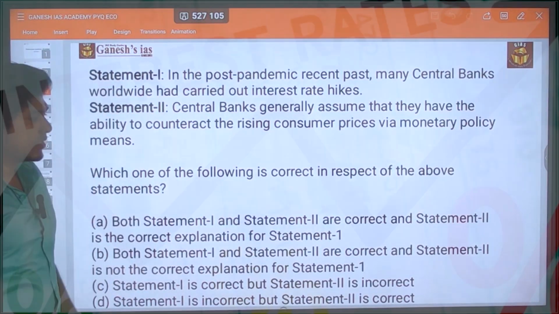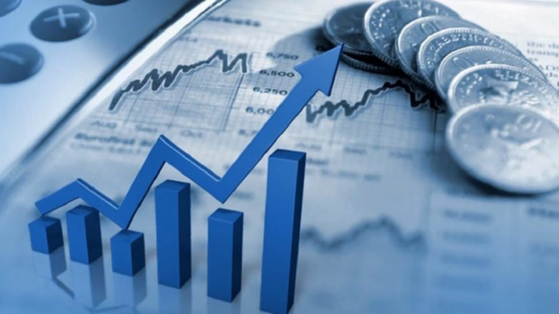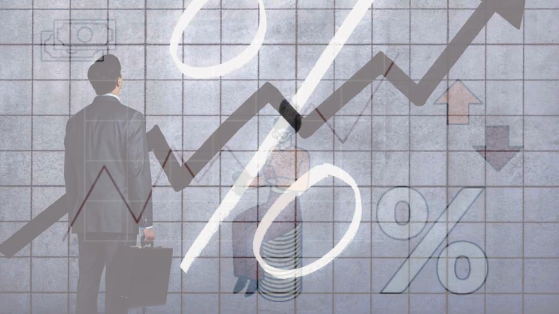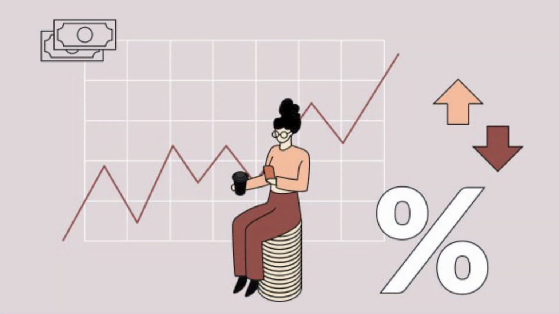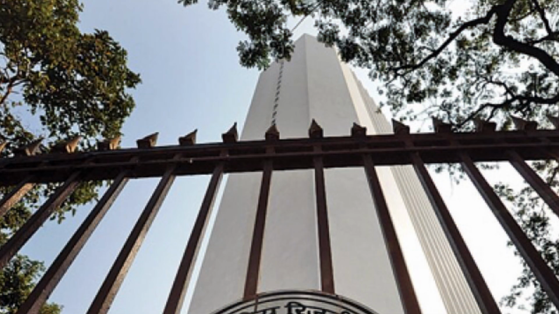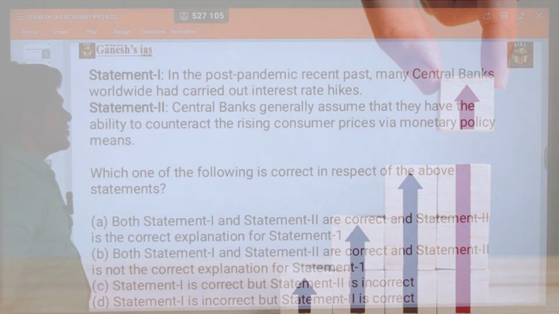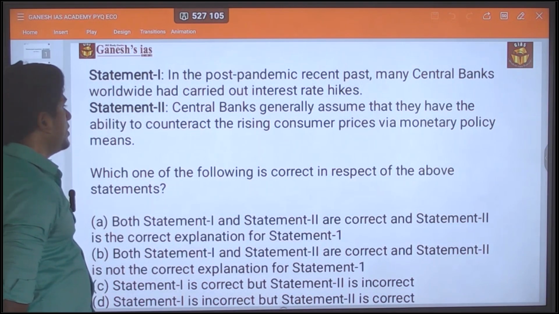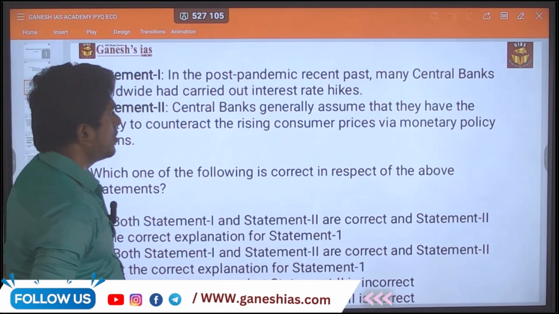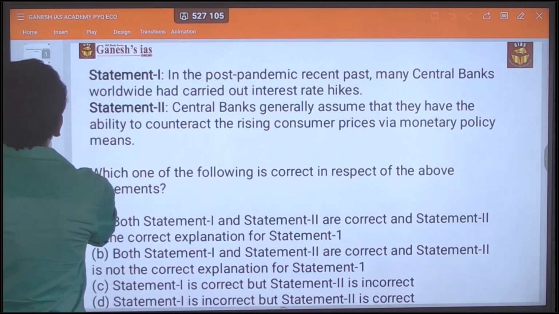Okay, this is the first question. Statement 1: In the post-pandemic recent past, many central banks worldwide had carried out interest rate hikes. Next, statement 2: The central bank generally assumes that they have the ability to counteract the rising consumer price via monetary policy means. Simple.